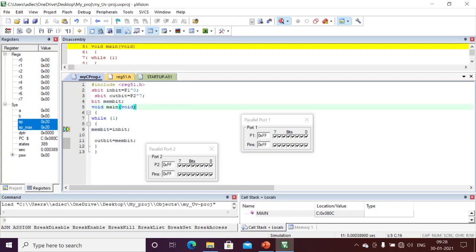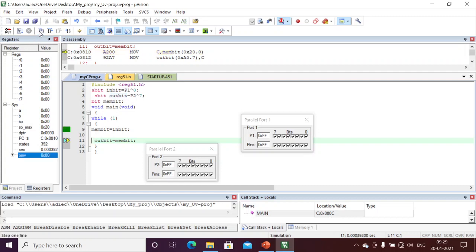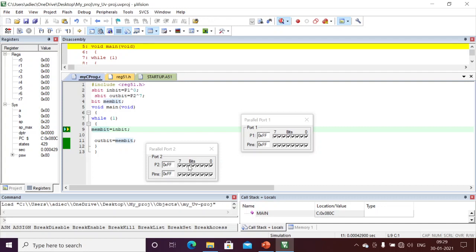Here I took port 1.0 and 2.7. See, 1.0 means this one, 2.7 means this one. This is the LSB and this is the MSB bit. Here I am copying the data from port 1.0 into the memory bit, and again from the saved memory I am copying to the out bit. Just executing. We do not see any change. Why? Because here also bit 1, here also bit 1.